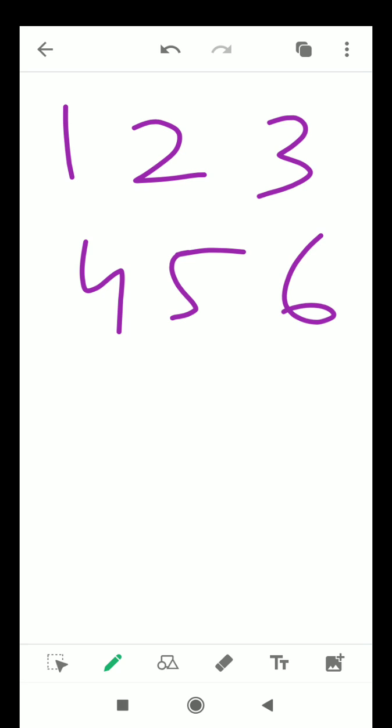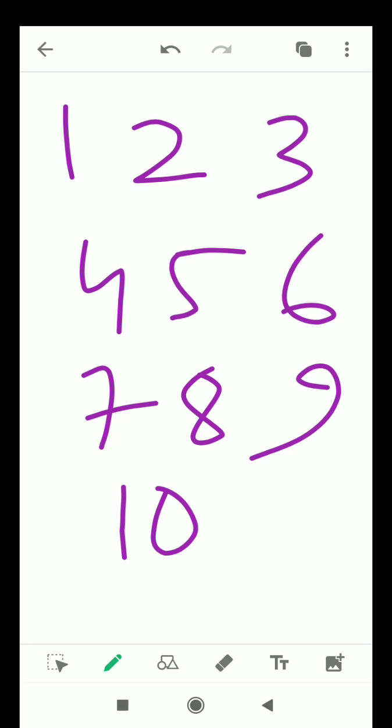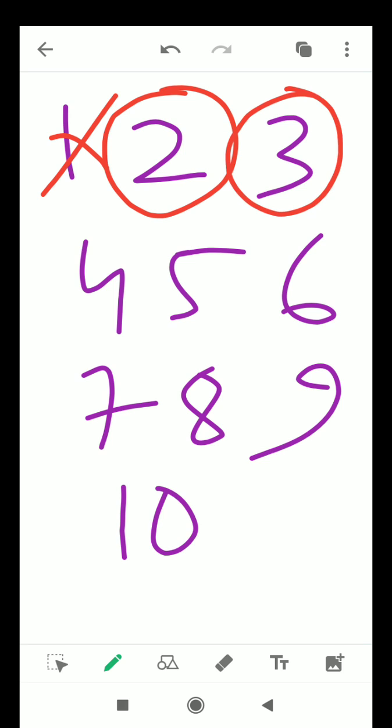Take the numbers from 1 to 10: 1 2 3 4 5 6 7 8 9 10. Now try to find out the prime numbers from this list of numbers by using the sieve method. The question will be asked in your exam in such a manner. Now 1 is neither a prime number nor a composite number, so cut it, since this one is not a prime number. What I have already told you before, if a number is prime among this list, we have to encircle that particular number. So 2 is a prime number, encircle this one. 3 is also a prime number, encircle this one.